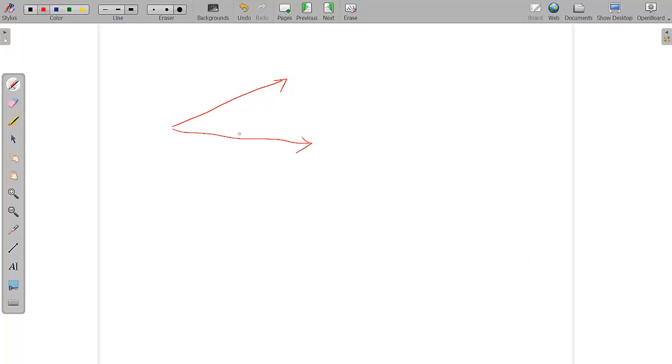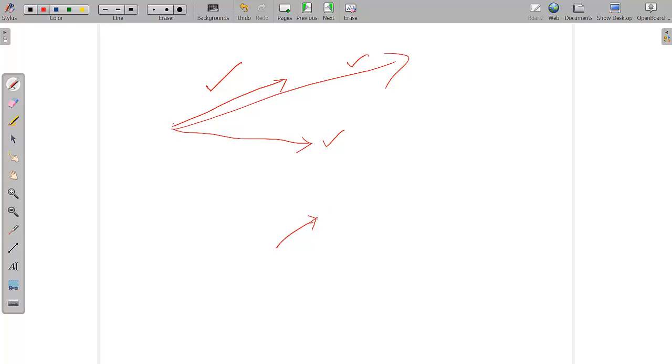Now the thing is, how can we make sure that three vectors are coplanar? Let's say that there is another vector 3. How can we make sure that vector 1, vector 2 and vector 3, all three are in one single plane?